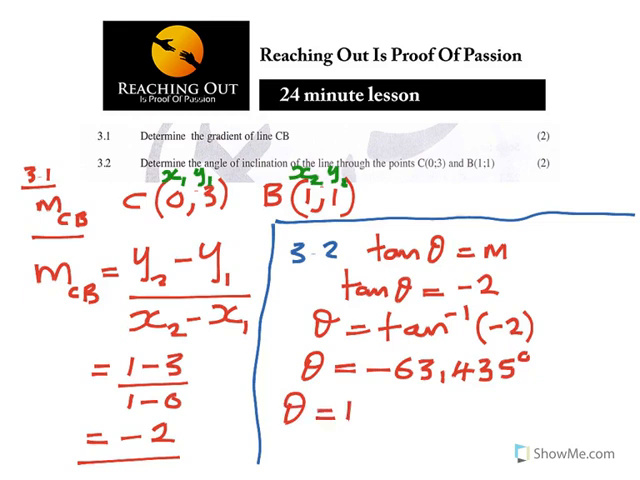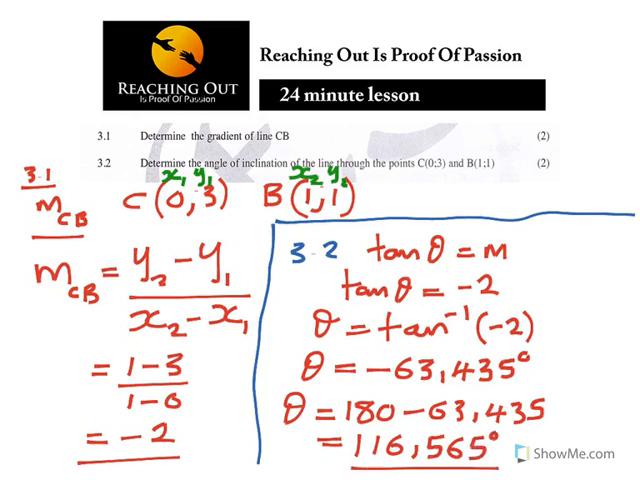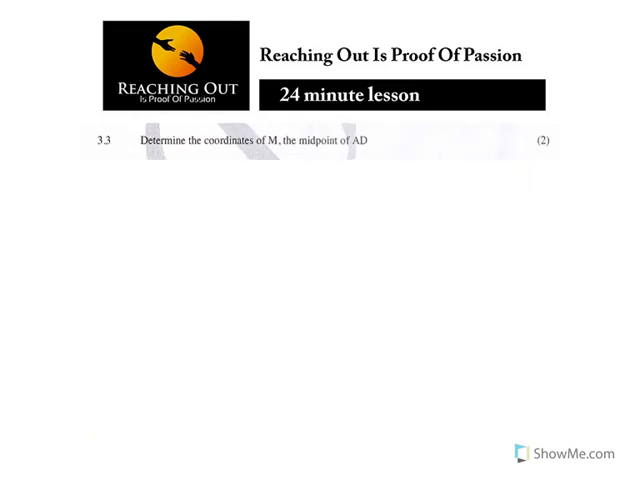Therefore, theta is equal to 180 minus 63.435. In this case, theta is 116.565 degrees. So that's the value of theta that they wanted for you. That is the angle of inclination.